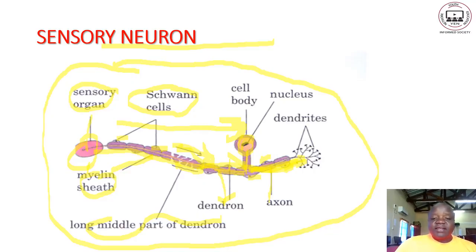Here inside the cell body we see the nucleus. Remember, any animal cell contains a nucleus. The nucleus is the control center of any cell. Now these are the dendrites and the other parts. That's about the sensory neuron. Let us continue describing it.